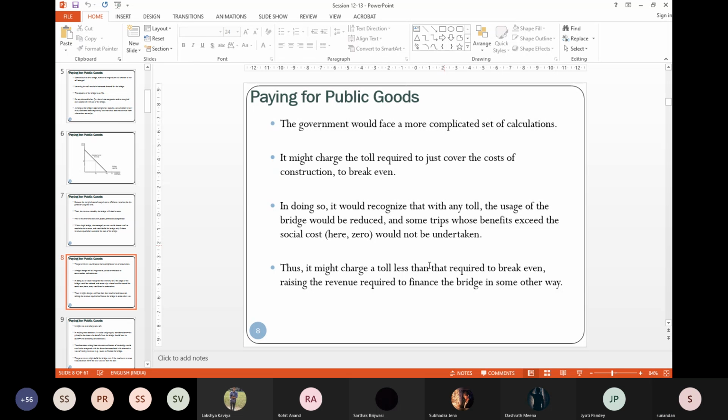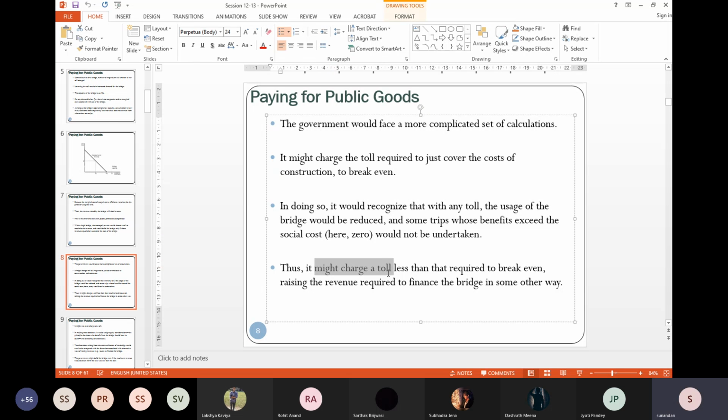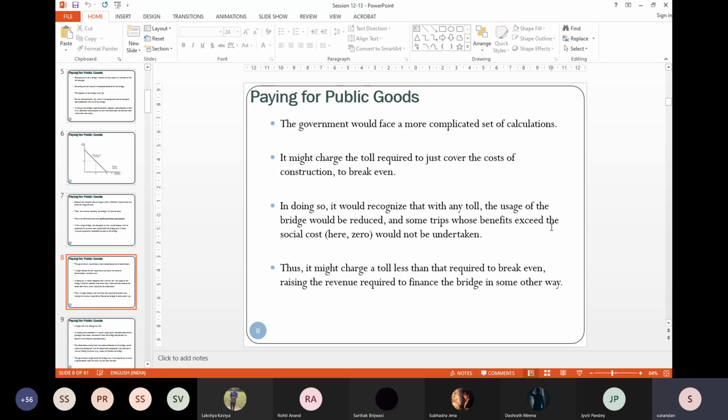Now, it might as well charge a toll less than what you require to break even. And you finance that deficit from some other revenue. And that is what is mostly done. Because most of the roads in India, 95% of roads, are not under the toll. Only 5% of the roads have toll.